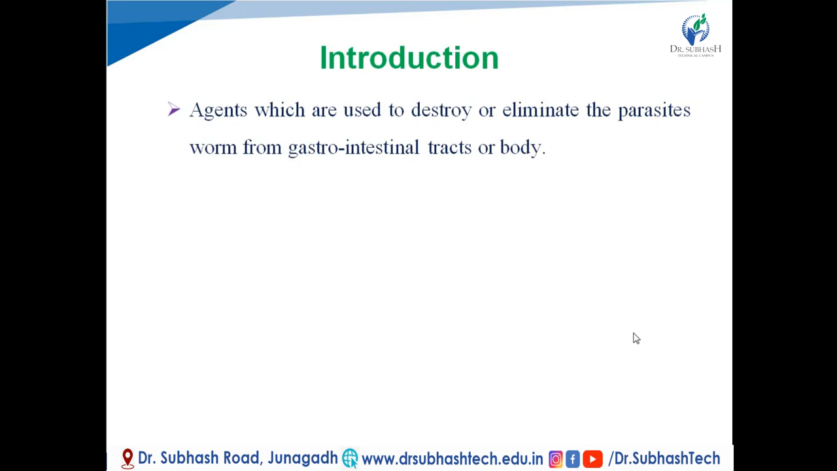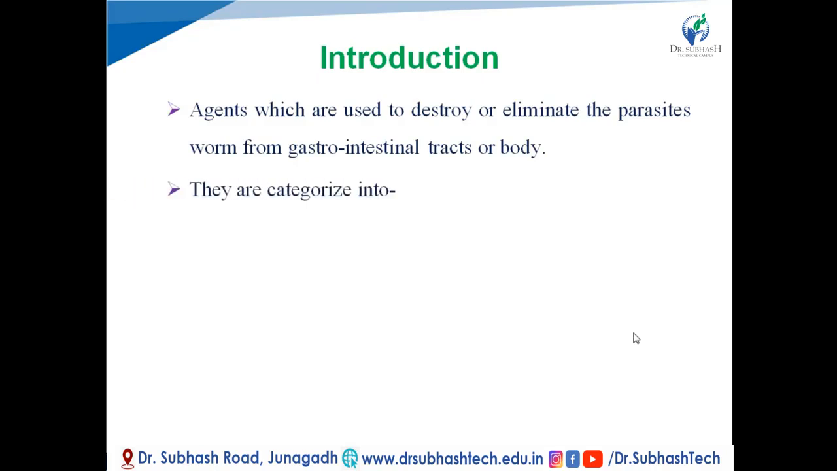Agents which are used to destroy or eliminate the parasites from the gastrointestinal tract or body are known as anthelmintic agents. These agents act on the parasites or worms, right? Generally, they act by killing or paralyzing the worm so that such worms could be easily expelled out from the body. In short, anthelmintic agents affect the worm by killing it or by paralyzing it.